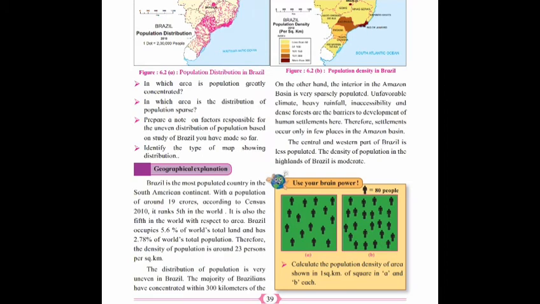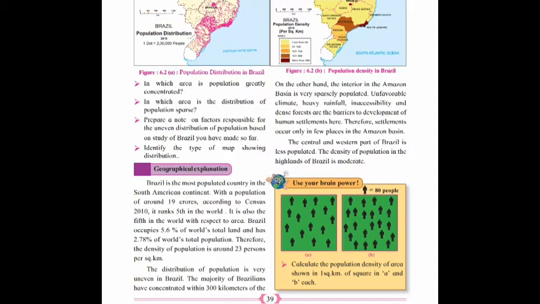Brazil is the most populated country in the South American continent, with a population of around 19 crores according to census 2010. It ranks 5th in the world. It is also the 5th in the world with respect to area.